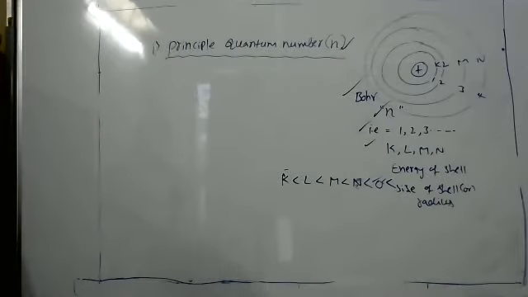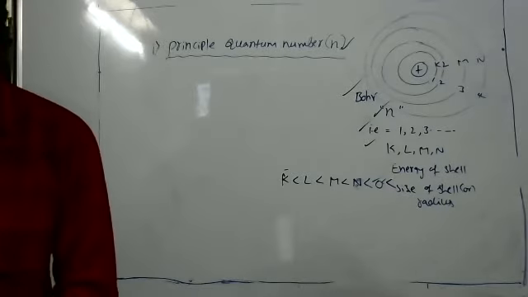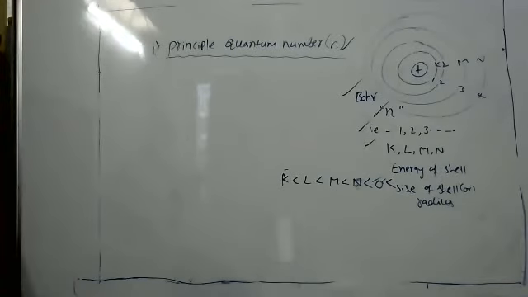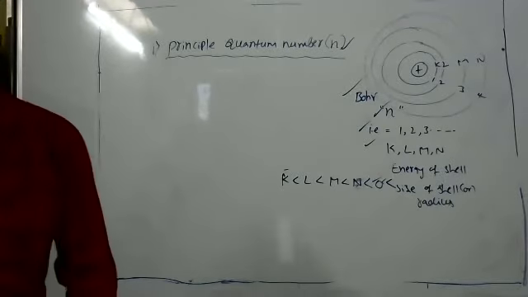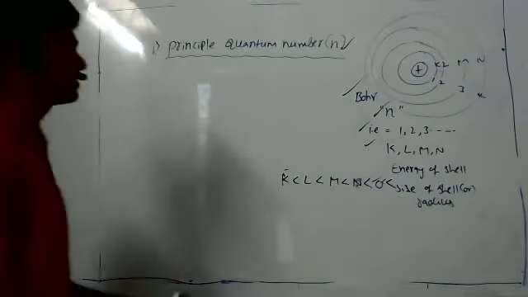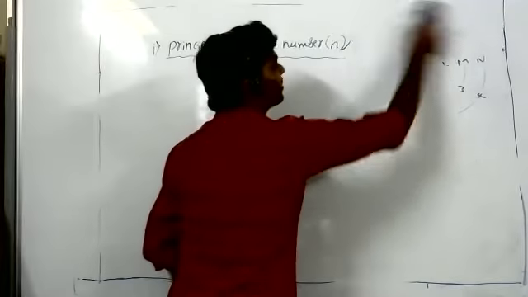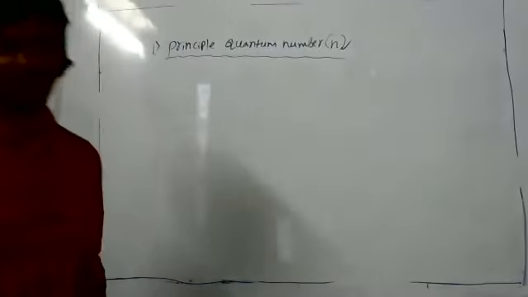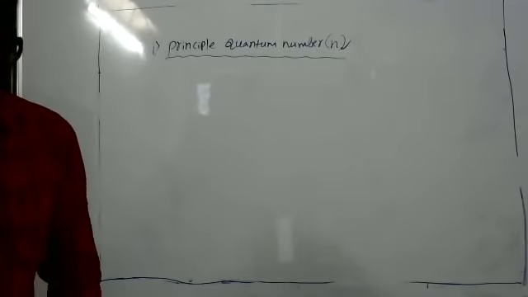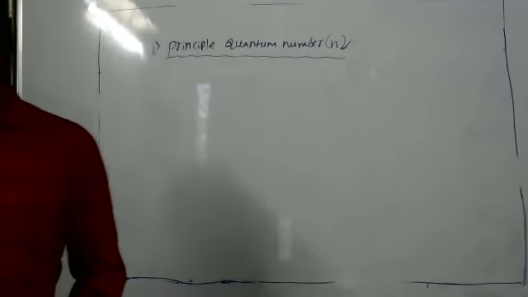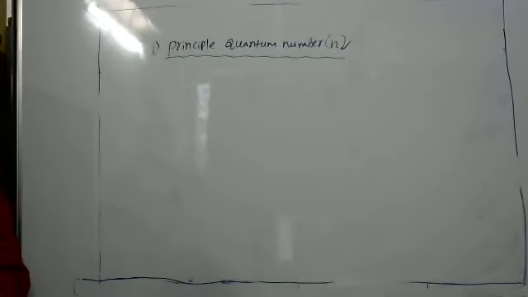Sir, does the number of shells go till infinite? Yeah, infinite. According to Bohr, an atom has infinite shells. But the alphabet count also runs out after Z, right? No problem. After Z you can give A1, A2, A3 like that, or B1, B2. Okay, sir. But we don't have that many electrons to fill all those orbitals. So why did they start with K? K doesn't have any meaning, it is just denoted with K only. K stands for nothing. Okay.